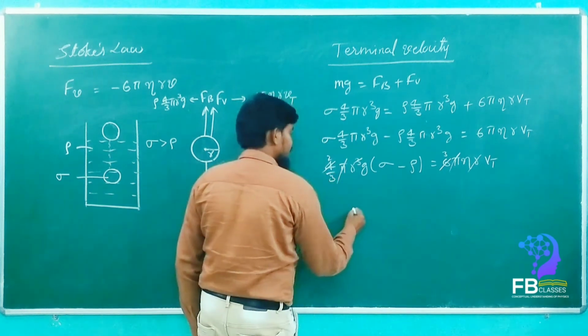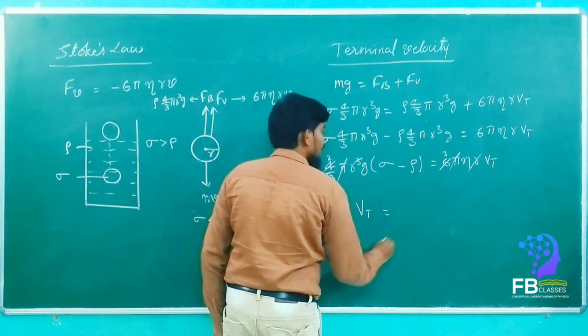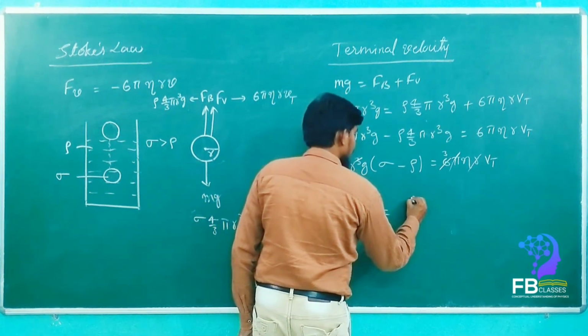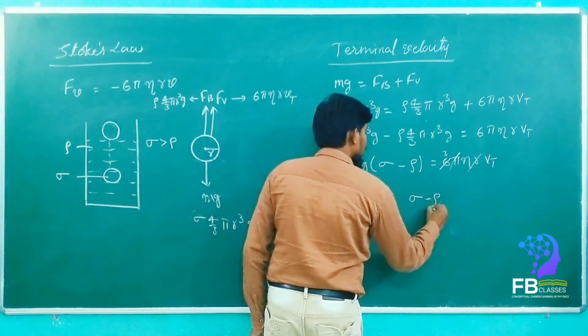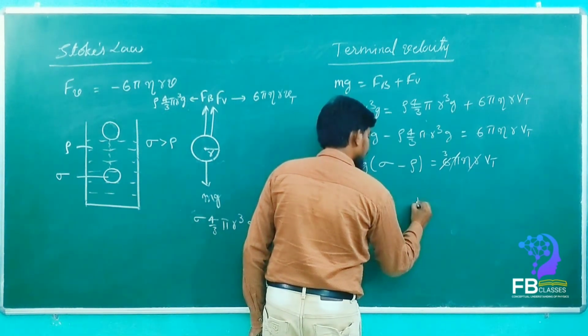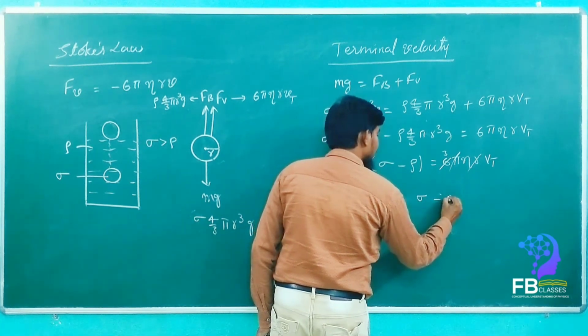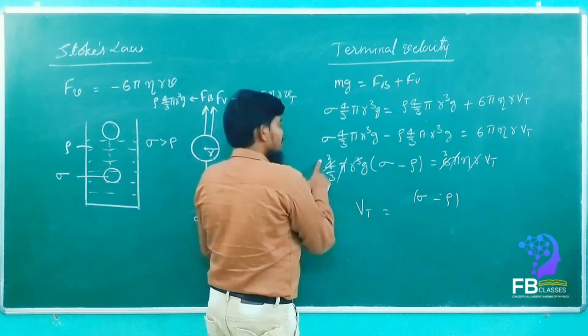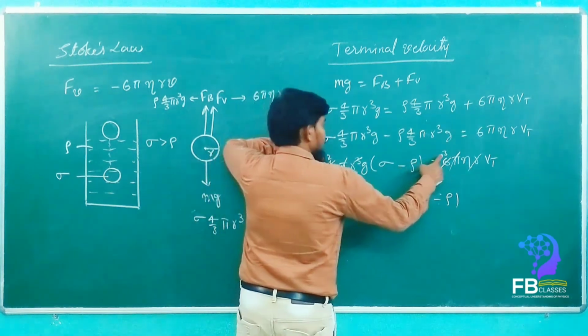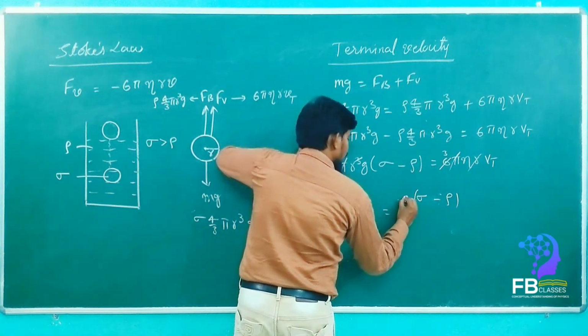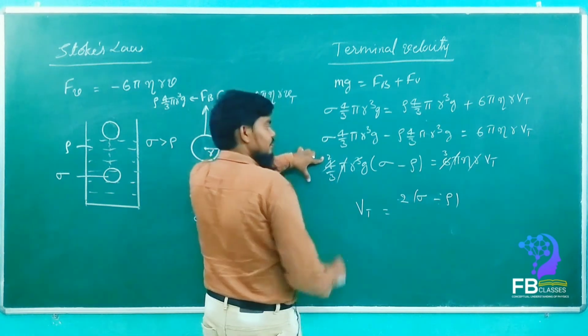So now what will happen? Vt is equal to sigma minus rho. See, sigma minus rho. What remains here? See, 2. Here 9. That means 2 will come up. Yes or no?